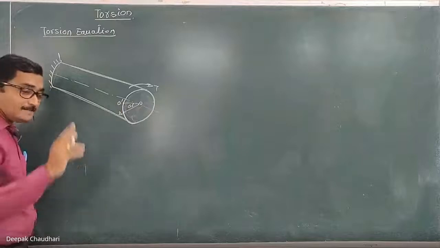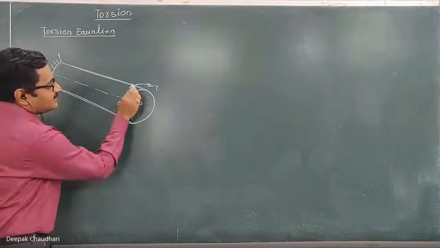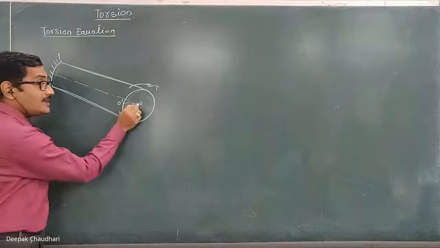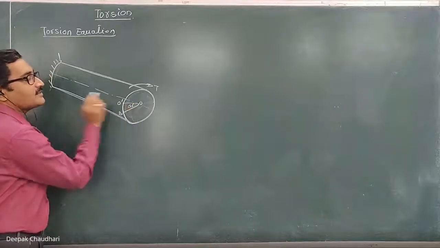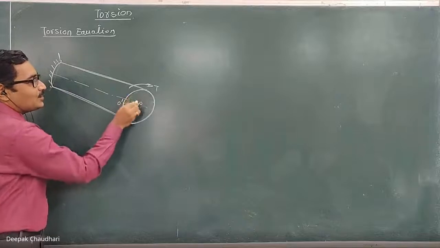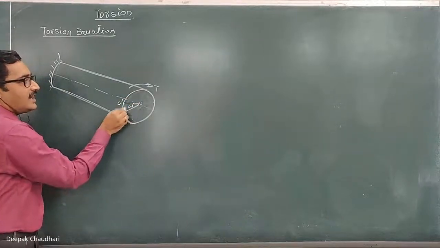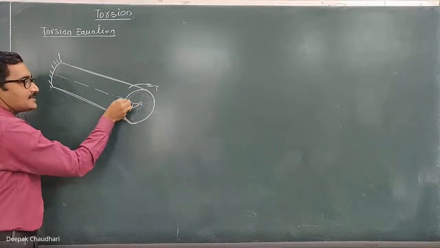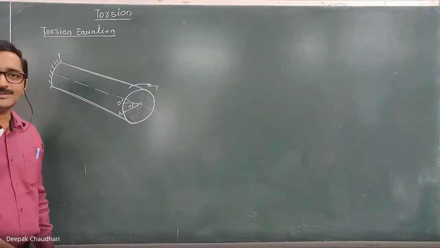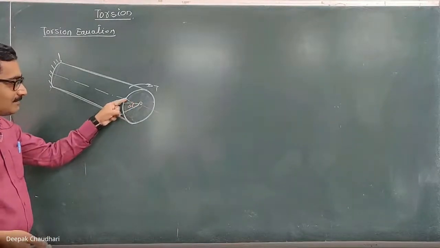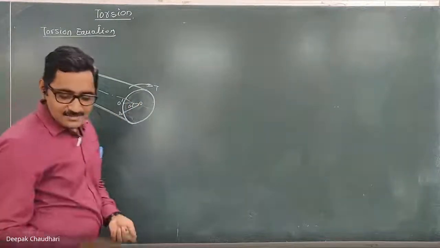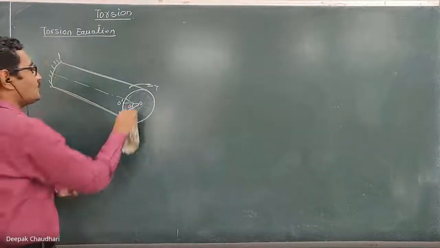So one of the assumptions is that this radial line on the cross section should remain straight before and after the twisting. It should not happen that before applying the torque it is straight and after applying the torque it becomes elliptical or something like that. It should not become curved, it should remain straight. So these are the assumptions under which we are going to derive this torsion equation.